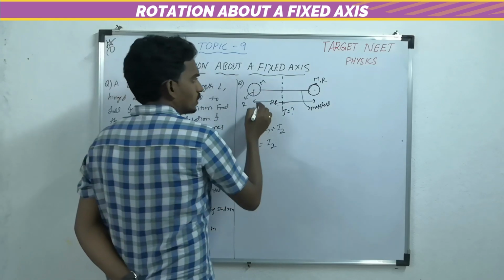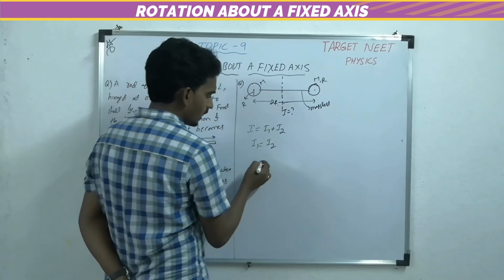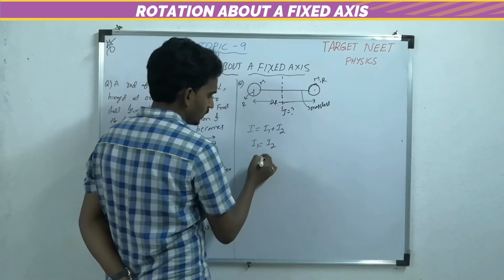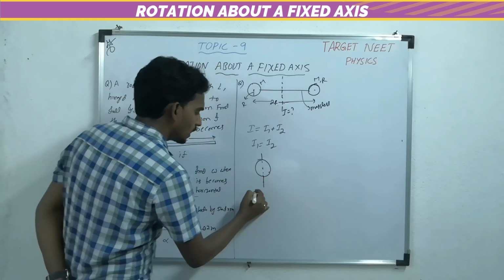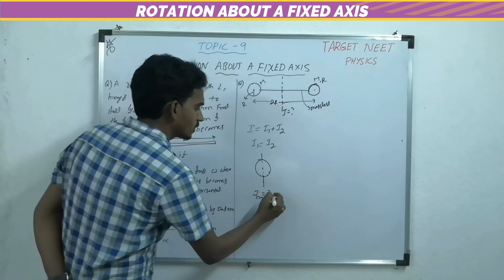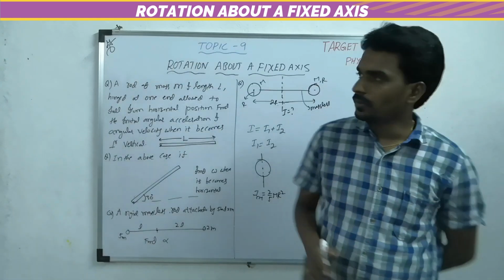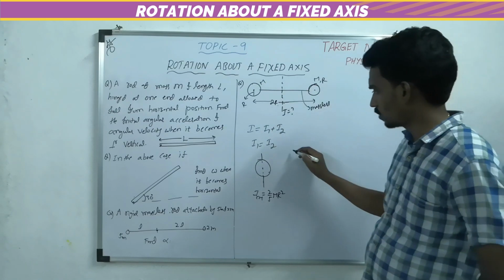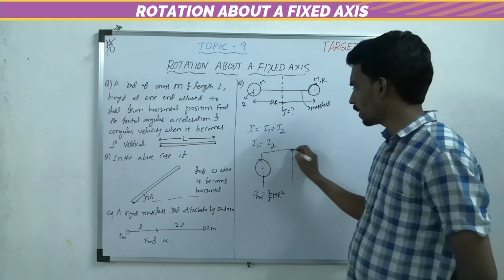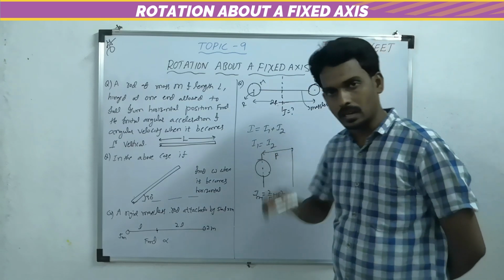So that's why I1 equals I2. Now you consider any one sphere. This is its diameter. We know the moment of inertia about a diameter is 2 by 5 mr square. But we want the moment of inertia about this other axis, which is at a perpendicular distance of r, and these two are parallel.